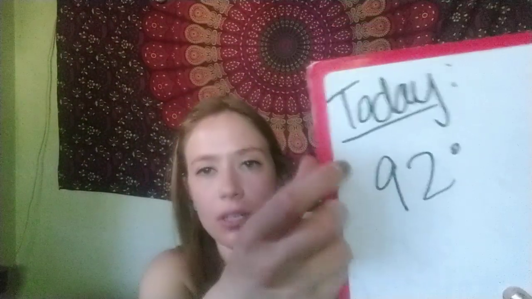Okay. So let's go ahead and rate these comparisons as if we were in the classroom. So today is going to be a high of 92 degrees and partly cloudy. And tomorrow will be a high of 97 degrees and also partly cloudy. So today, 92 degrees and partly cloudy. And tomorrow, it's 97 degrees and partly cloudy. So here we go.